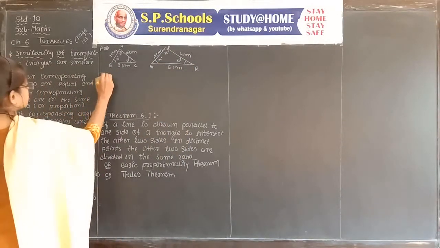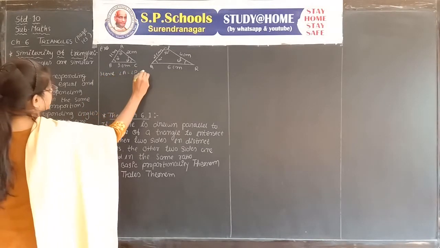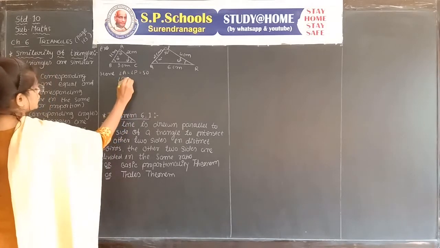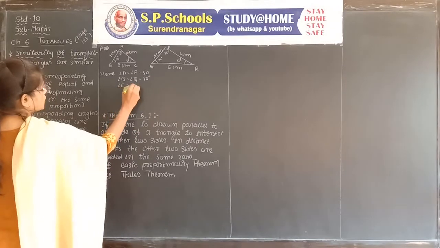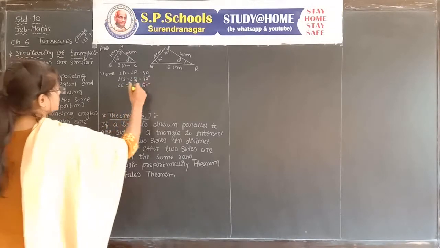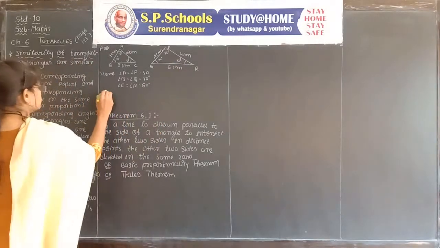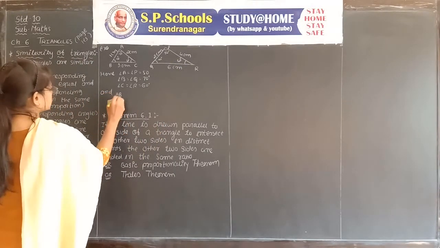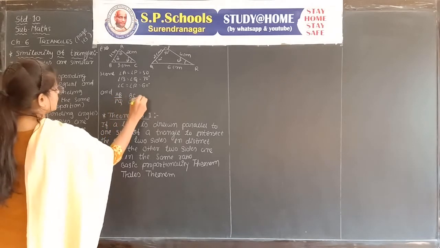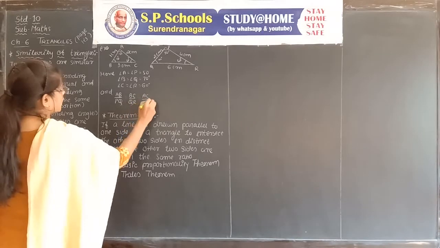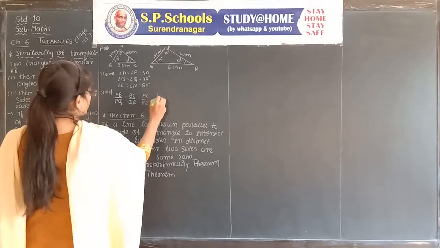Angle A is equal to angle P is equal to 50 degrees, angle B is equal to angle Q is equal to 70 degrees, angle C is equal to angle R is equal to 60 degrees, and the ratio AB upon PQ is equal to BC upon QR is equal to AC upon PR. The ratio of all sides is equal, which is 1 upon 2.